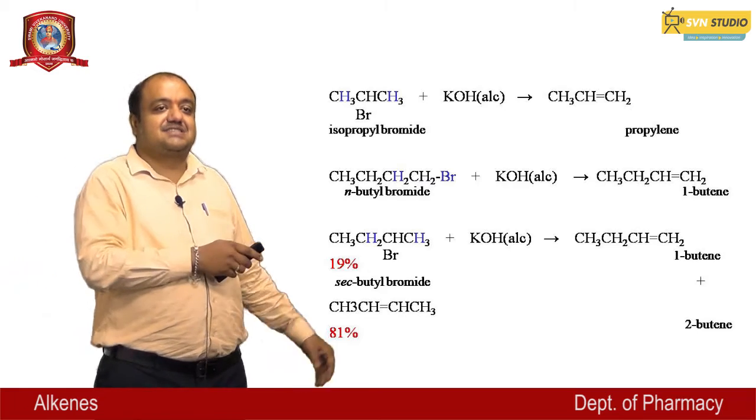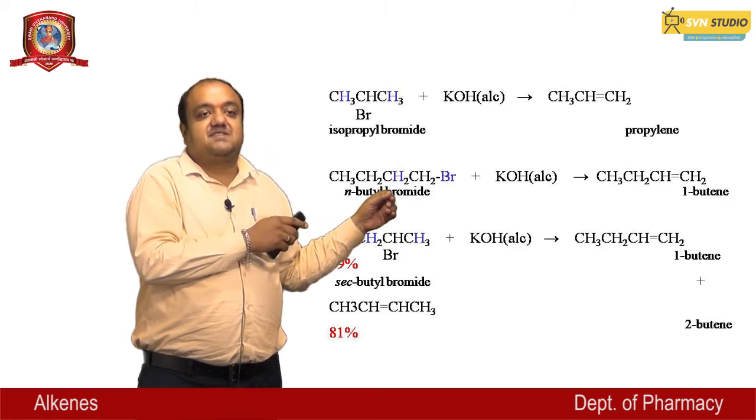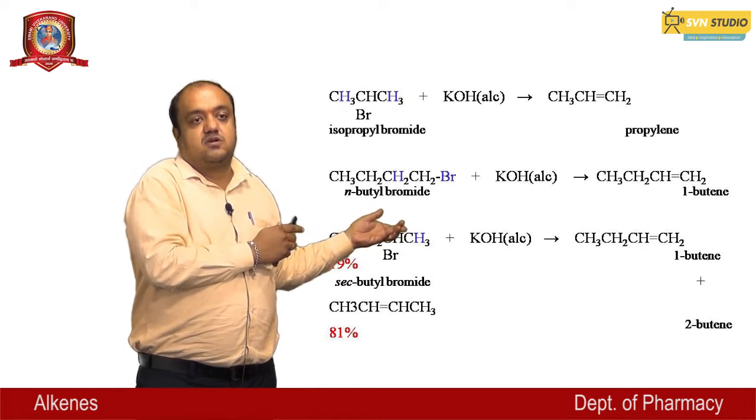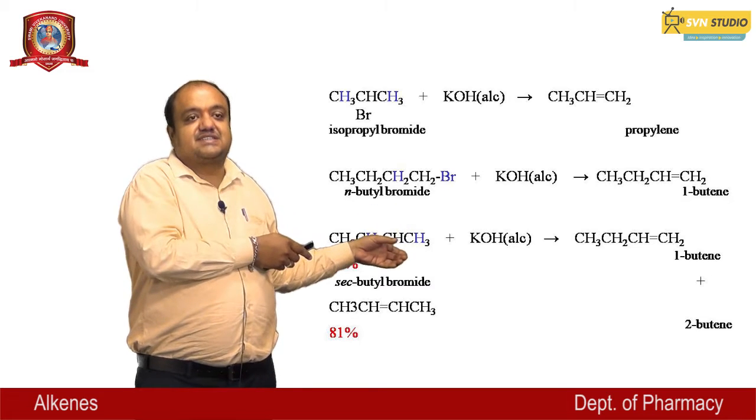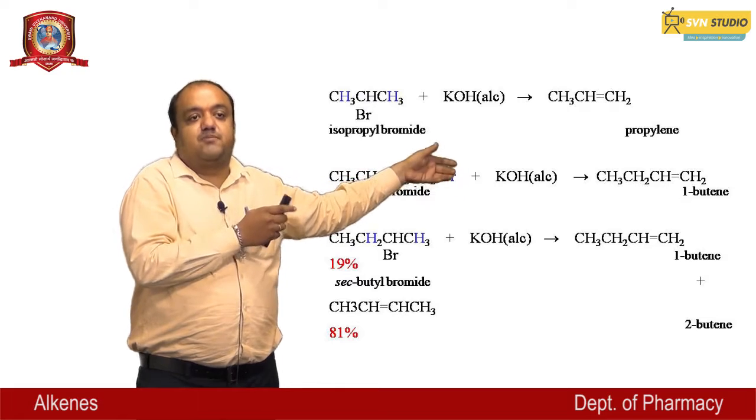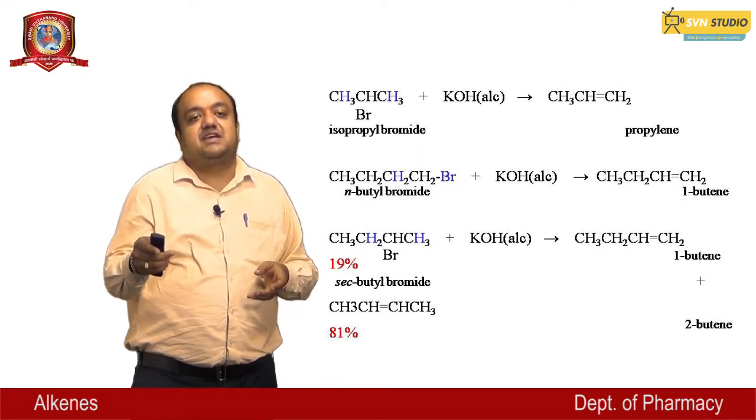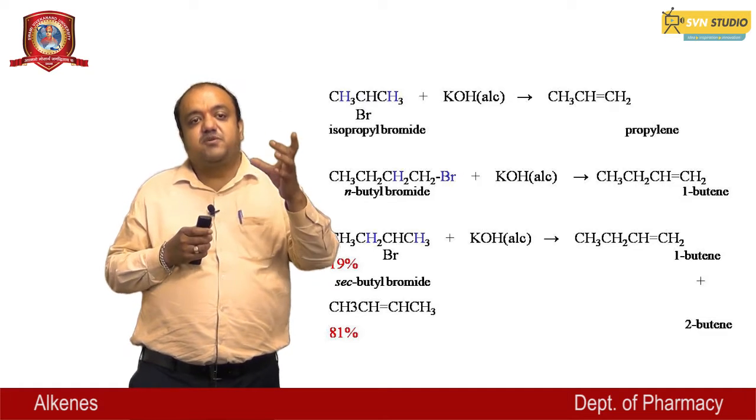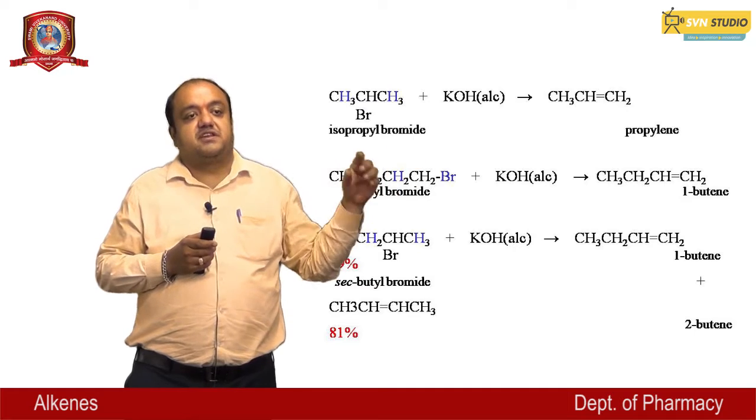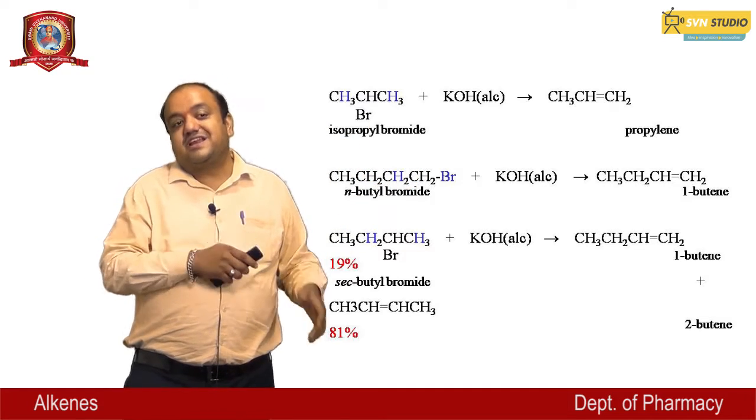And the next reaction, the second reaction, n-butyl bromide reacts with alcoholic KOH, and 1-butene is formed. And the next reaction, secondary butyl bromide reacts with alcoholic KOH, and a mixture of 1-butene and 2-butene is found. 1-butene is found in 19% and 2-butene is found in 81%.